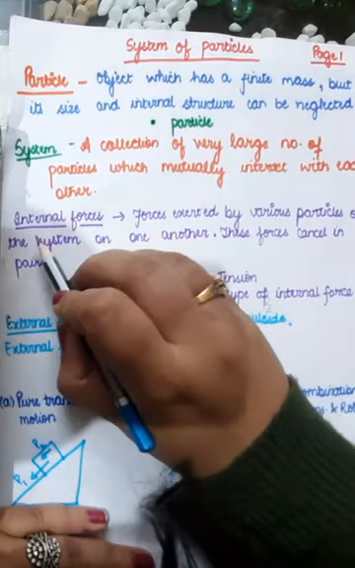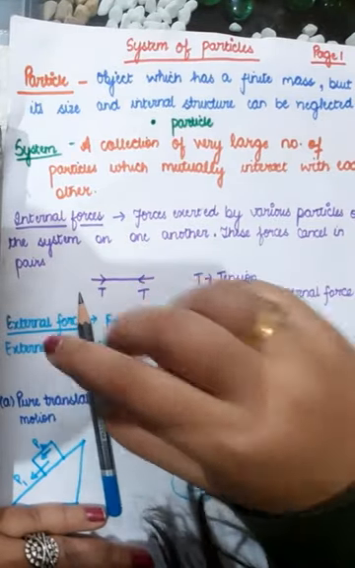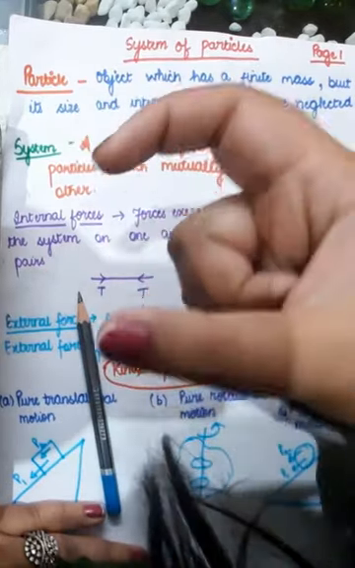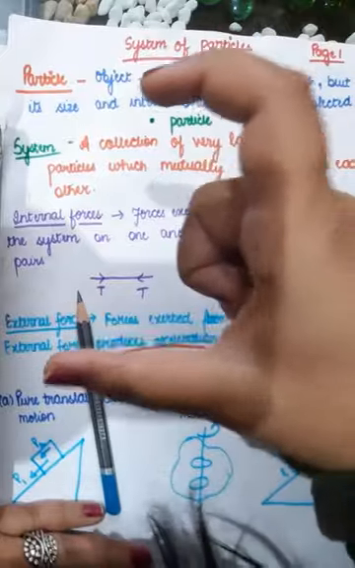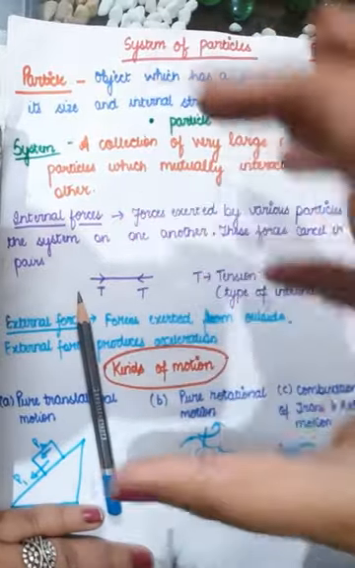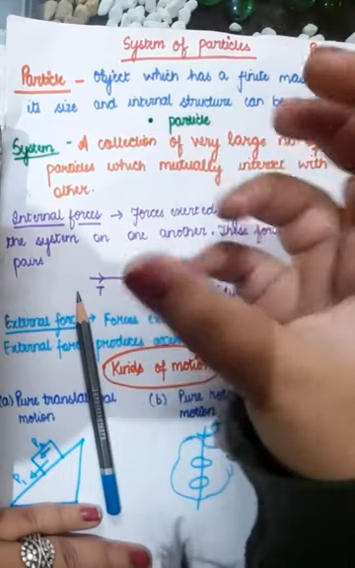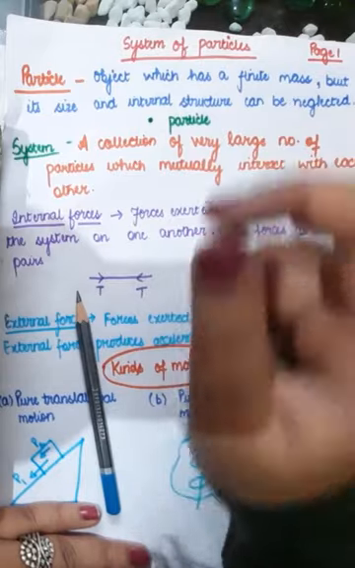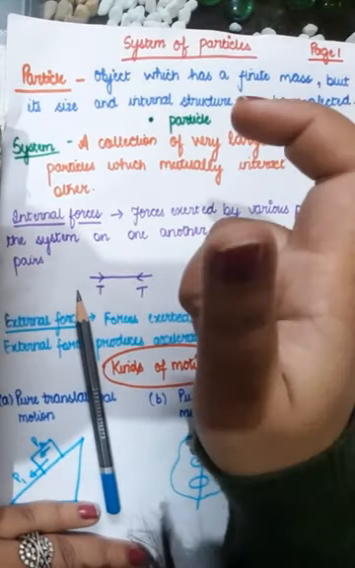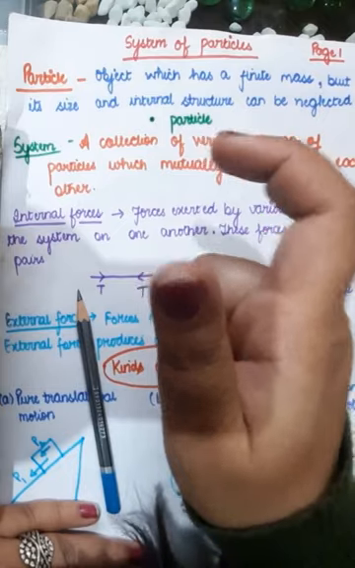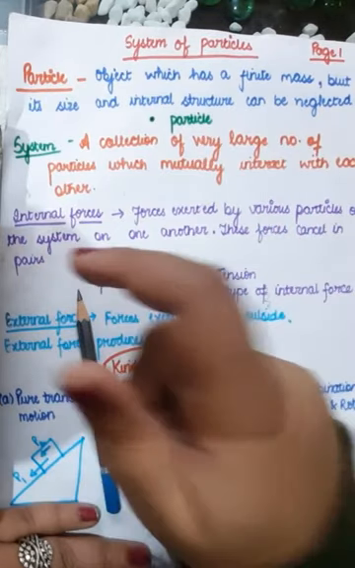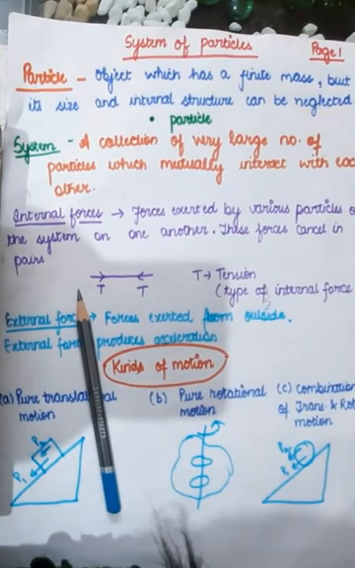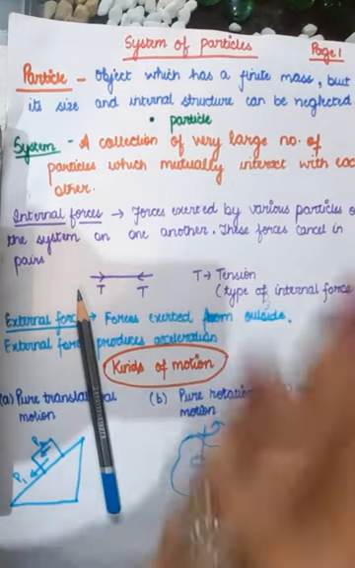Now we need to understand what are internal forces. Internal forces are the forces which are actually acting between the particles of any body. If you have a system of particles, whatever forces are acting between the particles, the mutual forces of interaction, they are called internal forces. Internal forces do not produce acceleration in the body. And these forces cancel in pairs.